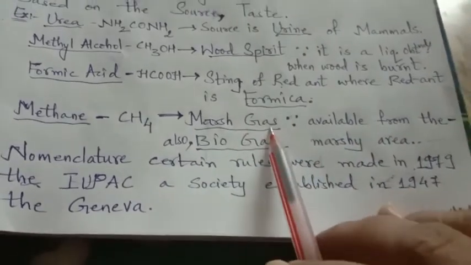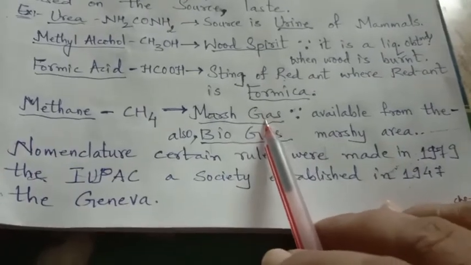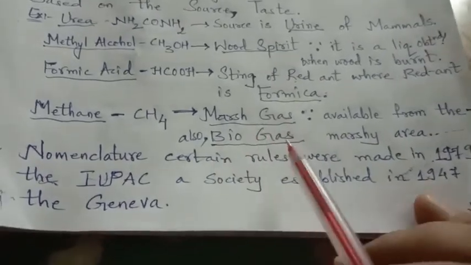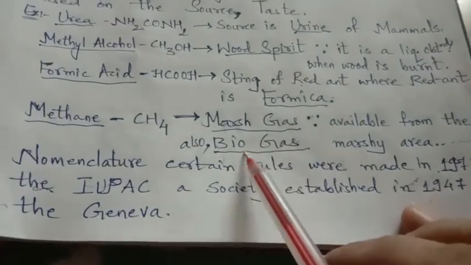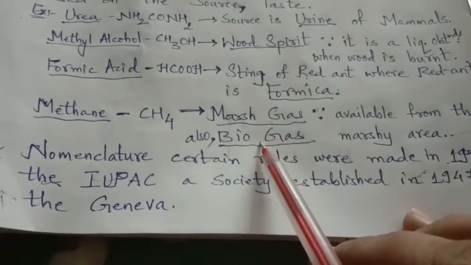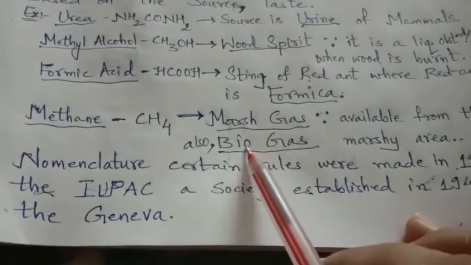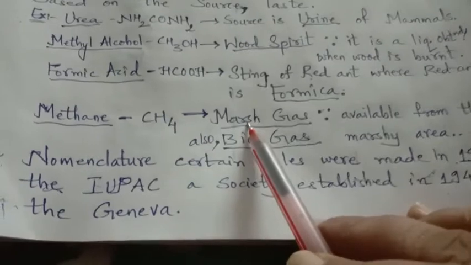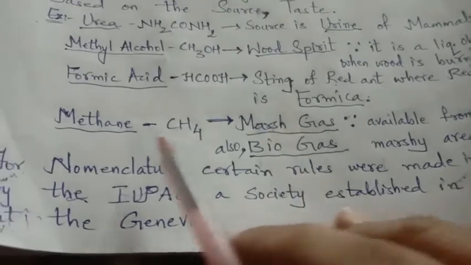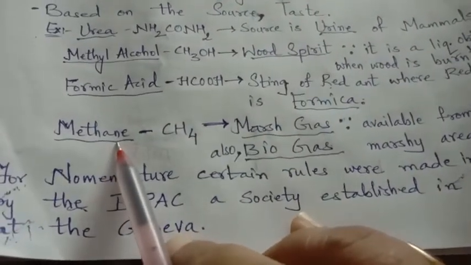The gas produced there is marsh gas, which is also termed biogas because it is available from biological products, biological reactions. And this marsh gas is then termed methane by IUPAC.